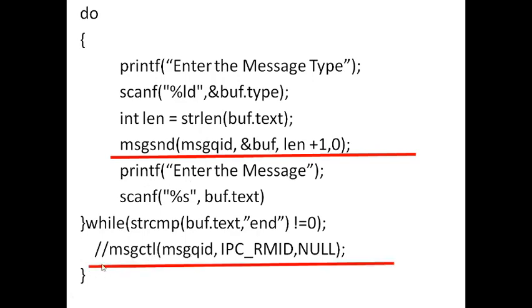And this I have put in a comment because it's meant for removal. So IPC RMID will remove the message queue having this message queue ID. So if you remove it immediately, it may not allow the receiver to retrieve the message. Even before that, this will get destroyed. So I haven't included it in the actual program.